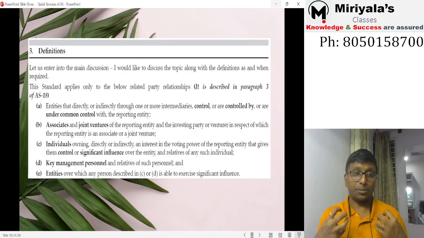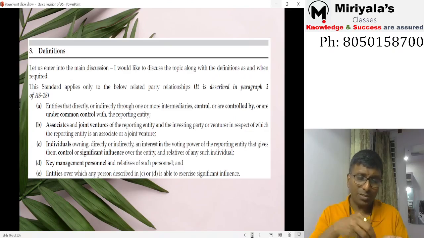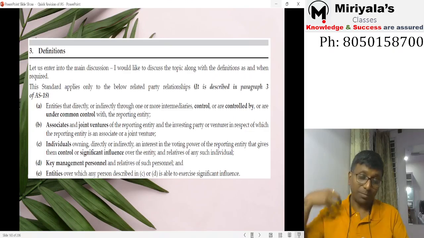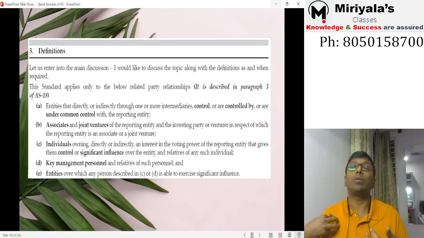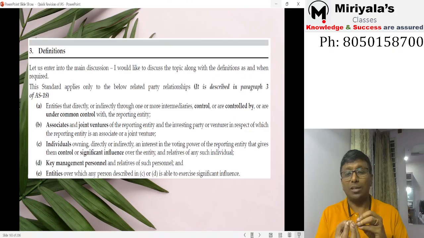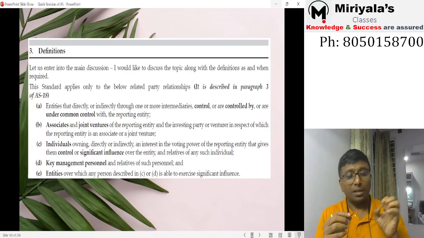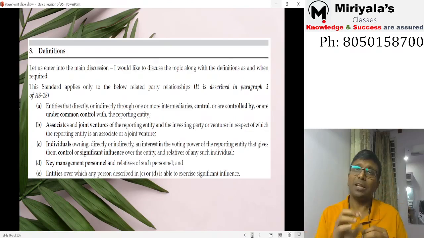Next, individuals and their relatives together. Whoever has any significant influence on my company or has control over my company, they are also related to the entity. Who is a relative of an individual? This person's father, mother, sisters, brothers, I mean siblings, and wife and their kids. That's all. So this is the relative definition.